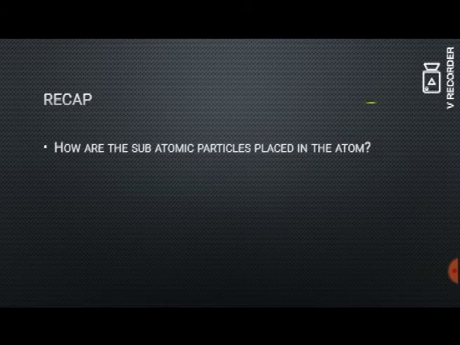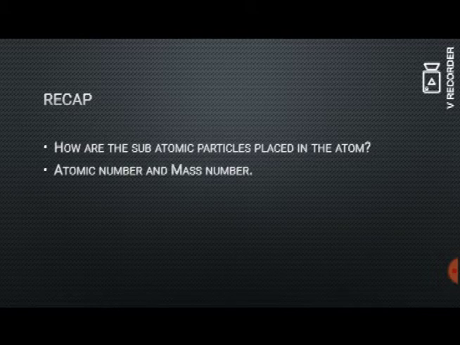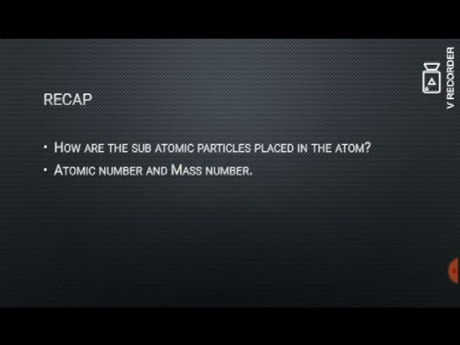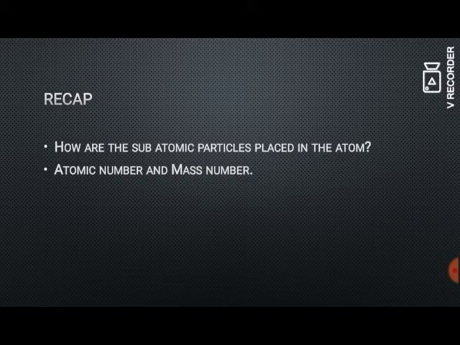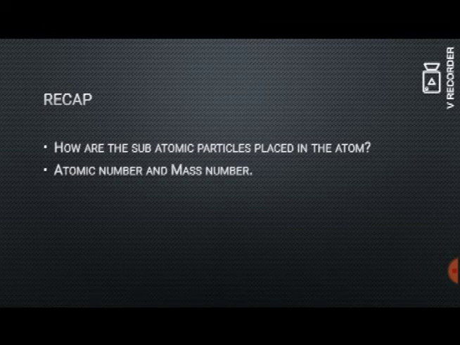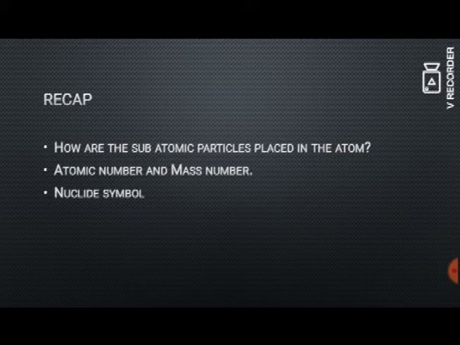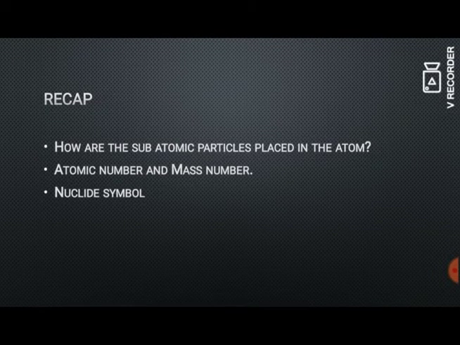Then we have seen about atomic number and mass number. Atomic number means nothing but the number of protons present in the nucleus, and it is denoted by the symbol Z. And mass number means the sum of protons and neutrons present in an atom, and it is denoted by the letter A. Then we have seen about the nuclide symbol.